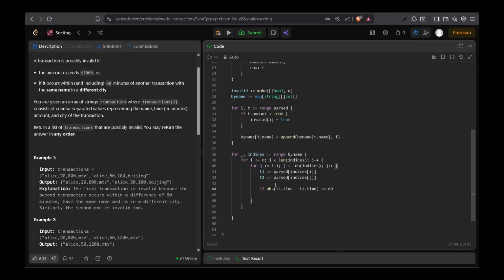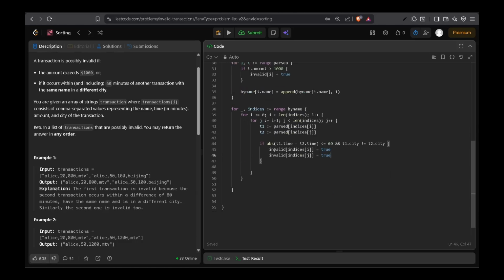Basically the difference should be less than or equal to 60, within 60 minutes of time, and t1.city not equal to t2.city, right? The city should be different. Then we'll include this in the invalid array. Invalid of indices of i equal to true, invalid of indices of j equal to true.